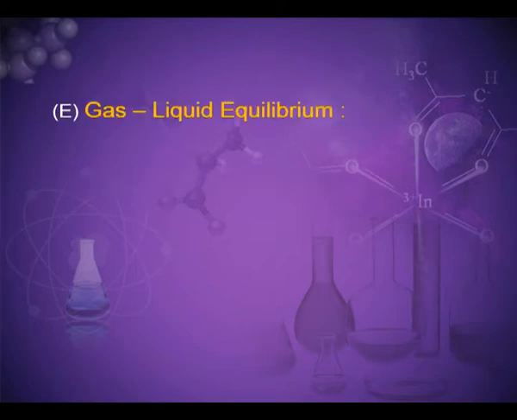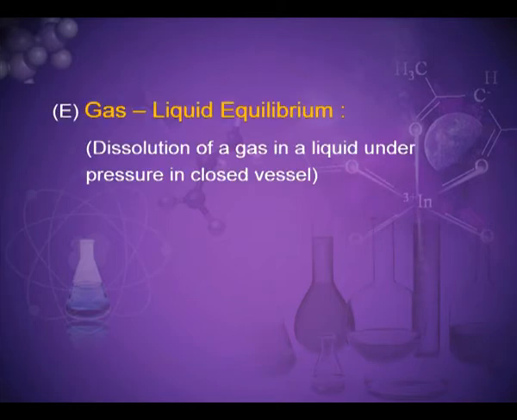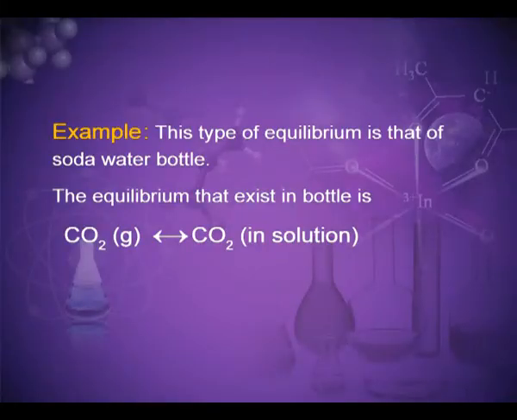Last one is gas-liquid equilibrium: dissolution of a gas in a liquid under pressure in a closed vessel. The best example of this type of equilibrium is that of a soda water bottle. The equilibrium that exists in the bottle is carbon dioxide in gaseous state transforming into CO2 in solution.